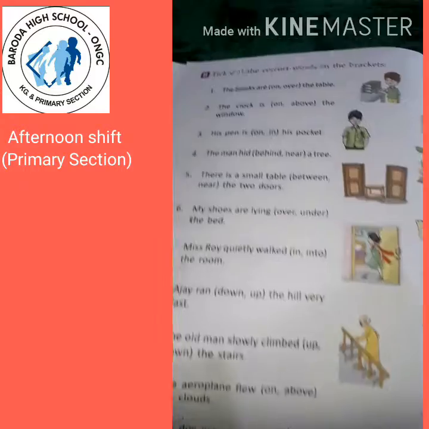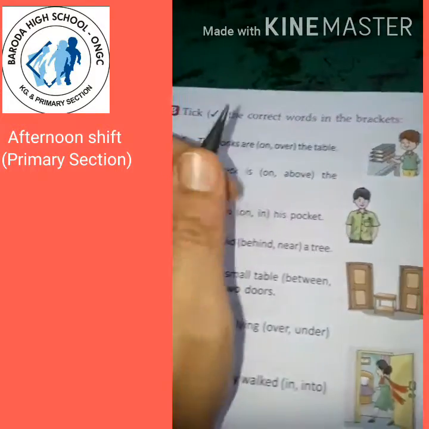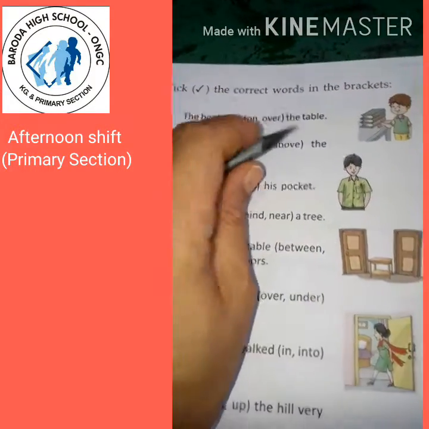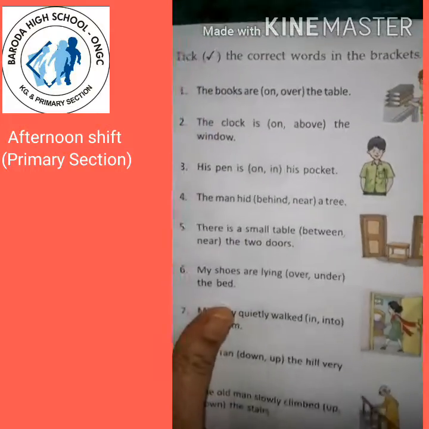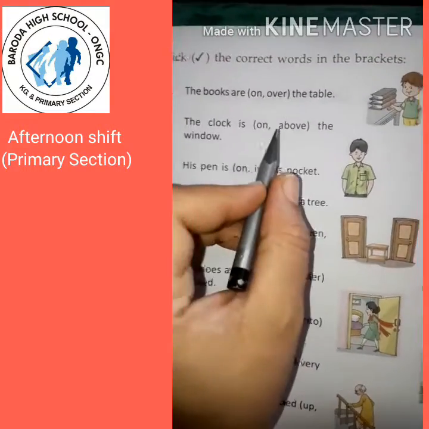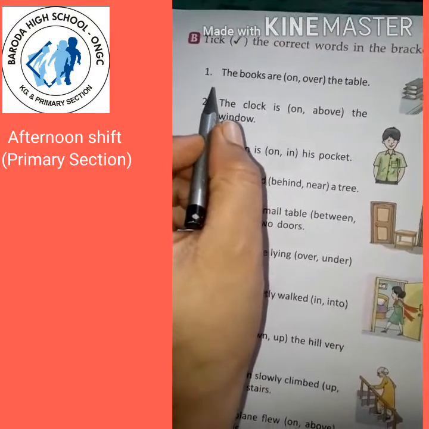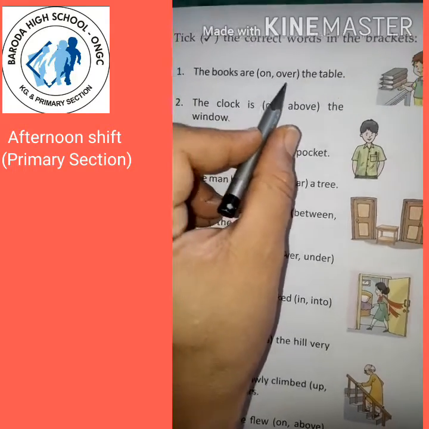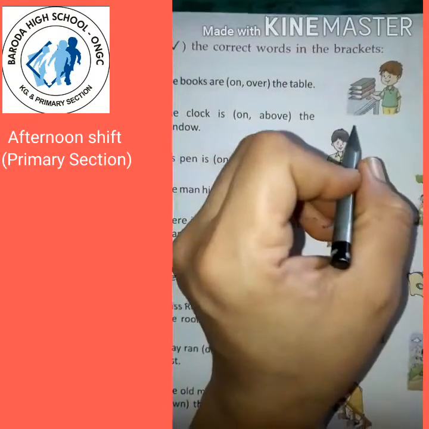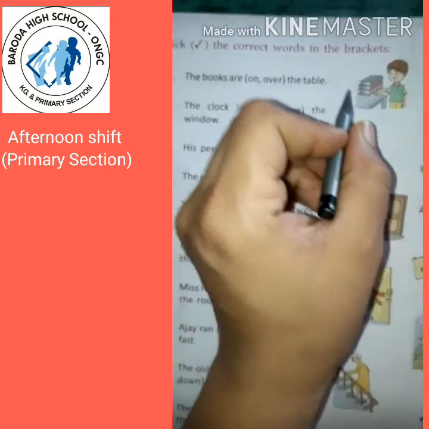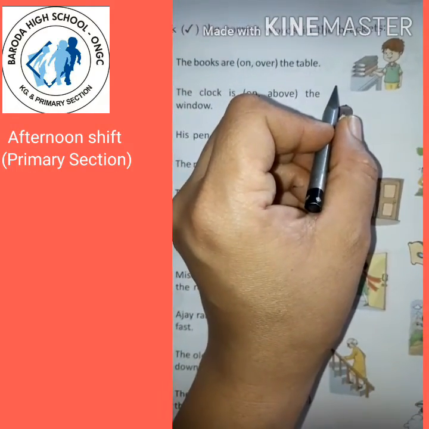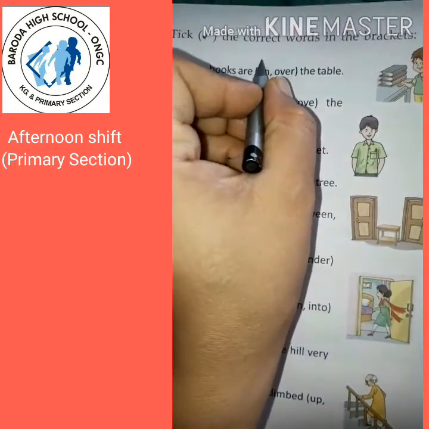Page number 64. Now see here. Tick the correct words in the brackets, right? Here you have to tick the correct words in the bracket. First, the books are blank the table. Where the books are, on the table or over the table? On, right?